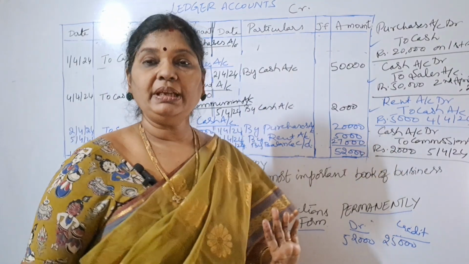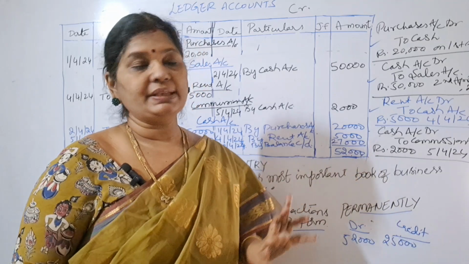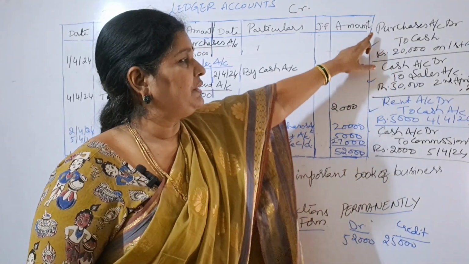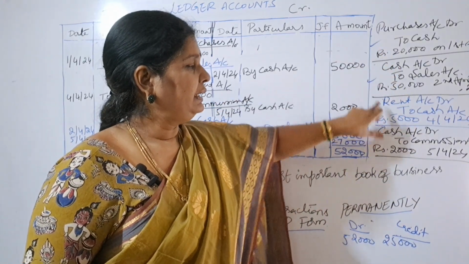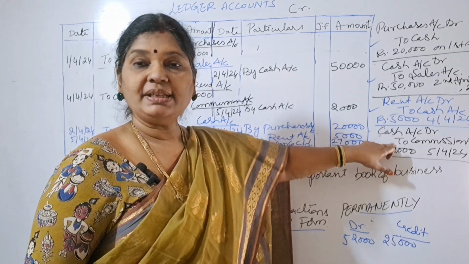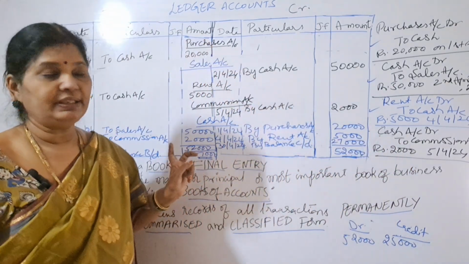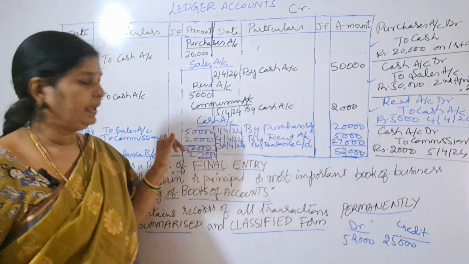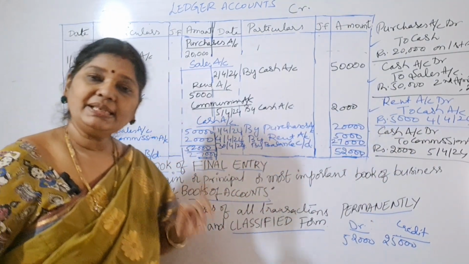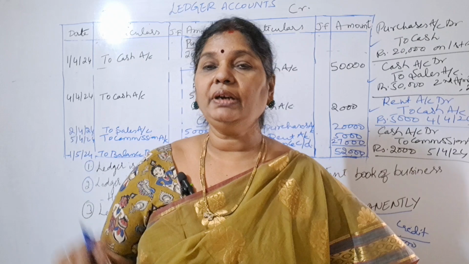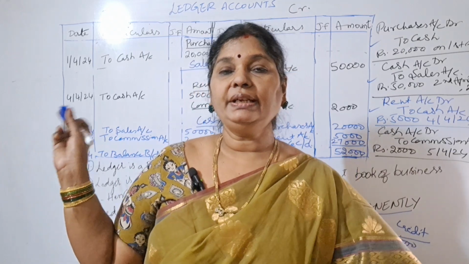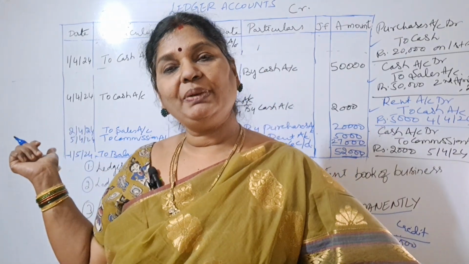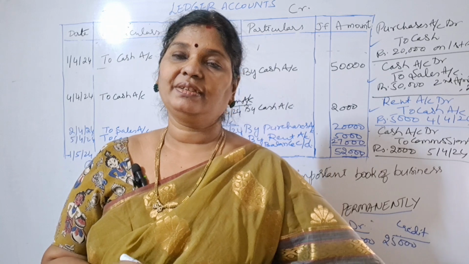So how many entries have we written here? We have written 4 entries. In 4 entries, what are there? Purchase is there, sales is there, rent is there, commission is there. So we have prepared all those entries, and for cash we are having 4 transactions, so we have prepared cash account also. Like this, for all journal entries, whatever we write in our journal entries book, for all those journal entries we have to prepare ledger accounts.